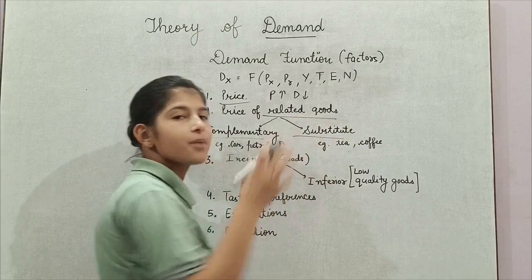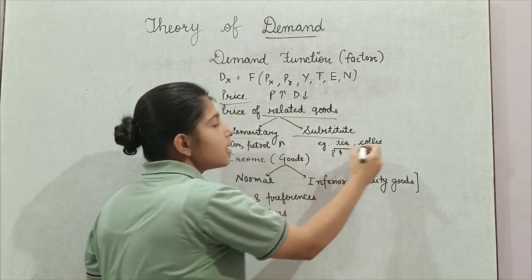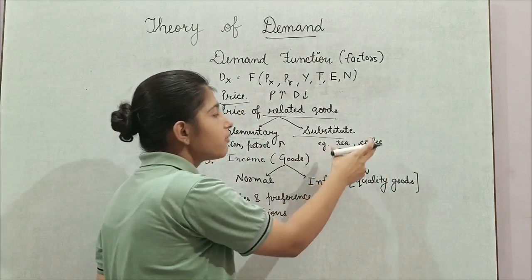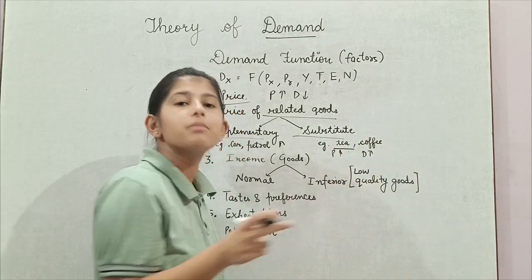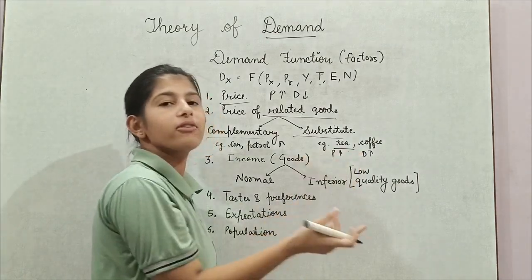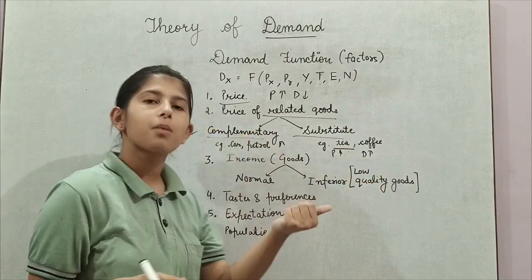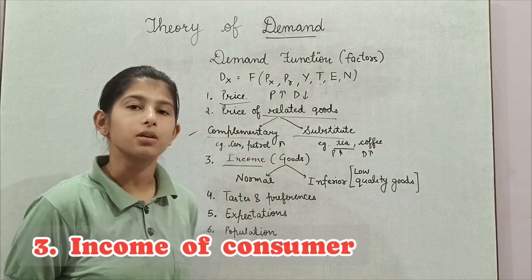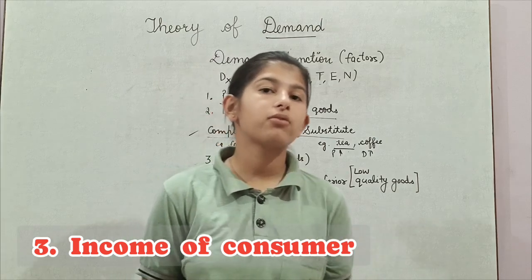Whereas when talking about substitute goods, when the price of tea will increase, the demand for coffee also increases. It is because when price of tea increases, coffee becomes relatively cheaper for the consumer, and therefore demand of coffee increases. So here there is a positive relation. So this was about related goods. The next factor is income of the consumer.